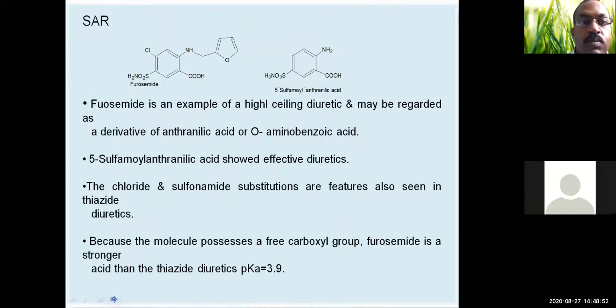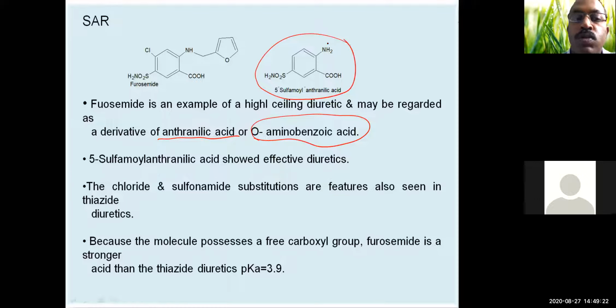Okay. Then SAR of furosemide and related drugs. Furosemide is an example of a high ceiling diuretic and may be regarded as a derivative of anthranilic acid or orthoaminobenzoic acid. So please note this particular point: furosemide is an anthranilic acid derivative, which can be asked for a 1 mark question. Then 5-sulfonyl anthranilic acid showed effective diuresis. So this was the first compound to have shown the diuretic activity.